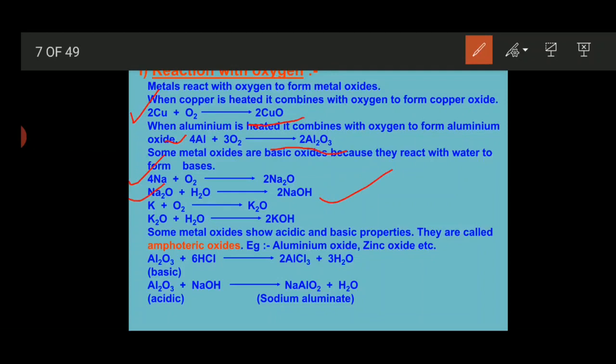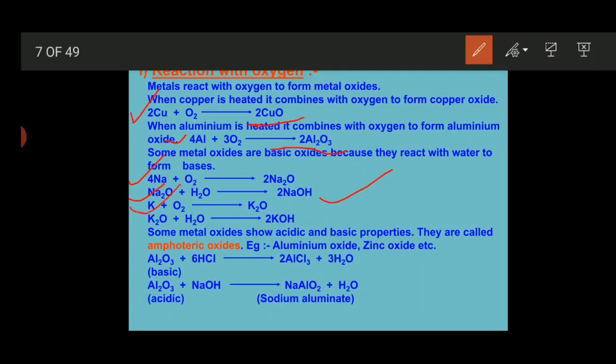That is the main reason why all the metallic oxides are considered basic in nature, also called basic oxides, because when they get mixed with water, they produce a base. That's why all the metallic oxides are known as basic oxides.